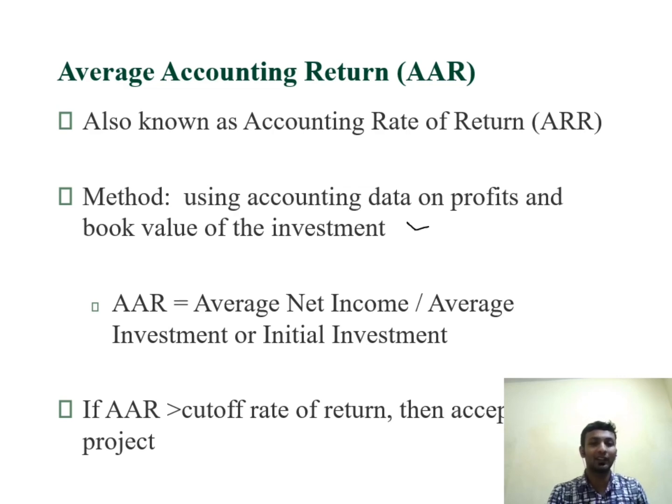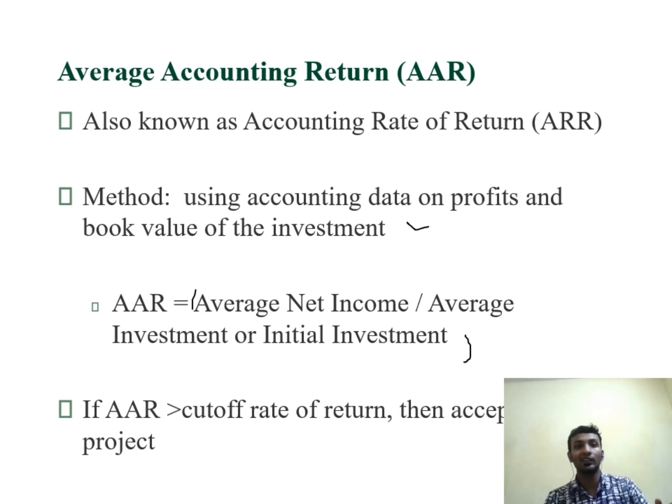The formula is pretty basic: average net income divided by average investment or initial investment. I have not given any example of this method. It is pretty basic, and the cutoff rate of this return is also given by the company.